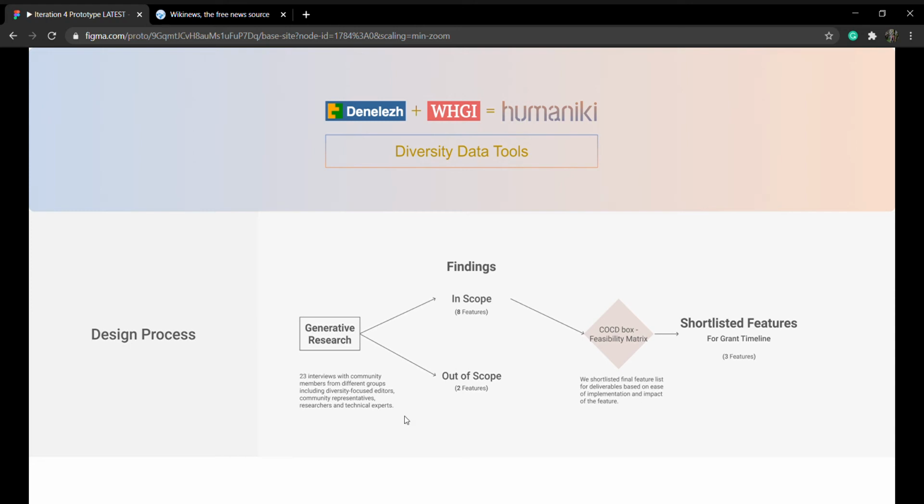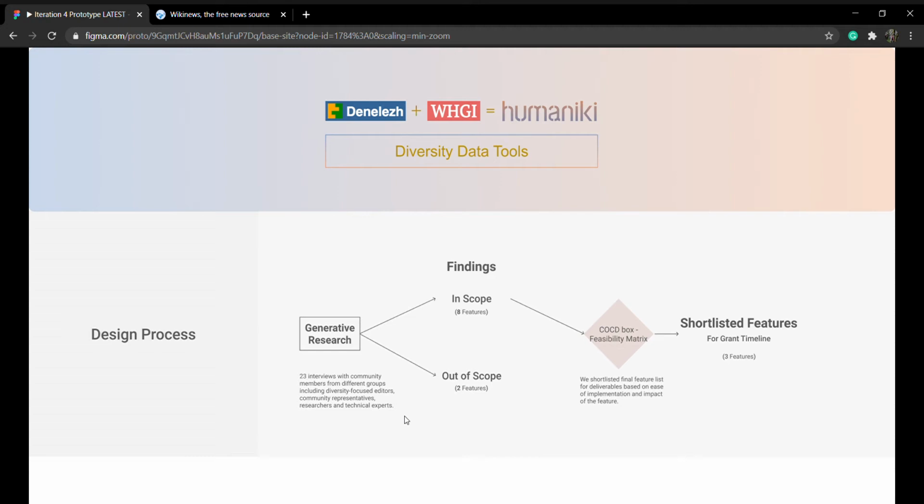I'm going to share the demo of a new tool, Humaniki, which is a merger of two previous Wikimedia diversity dashboard tools, DNLH and Wiki, also known as Wikidata Human Gender Indicators. Our team approached the design process of a new tool by following a participatory design approach, wherein we interviewed 23 community members and elicited feature requirements by understanding the needs of the community. This video is to show the new designs informed by our research and represent the ideal finished product.